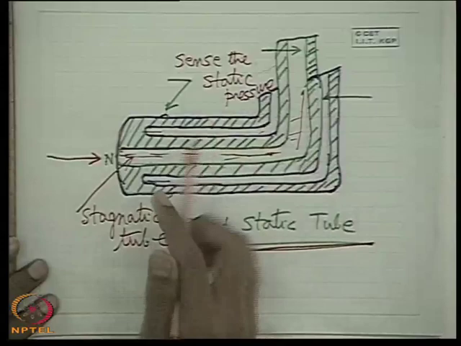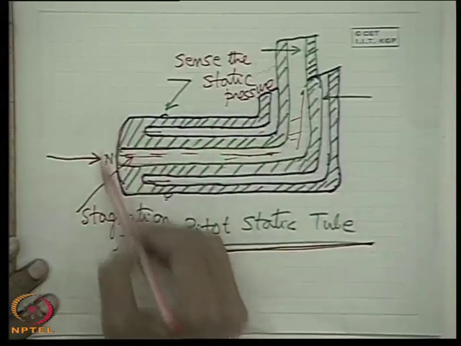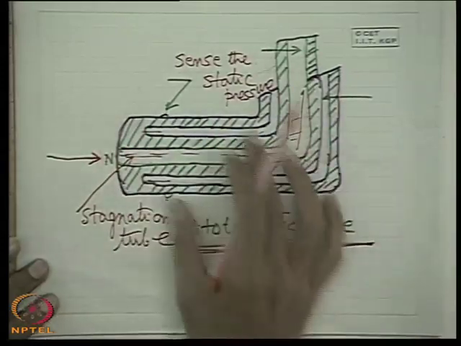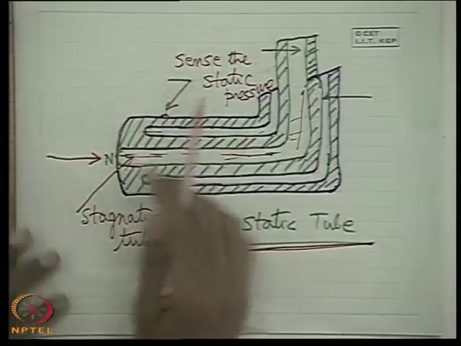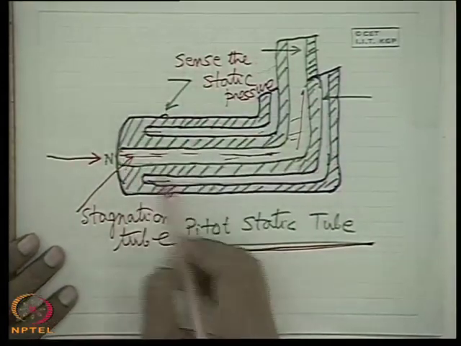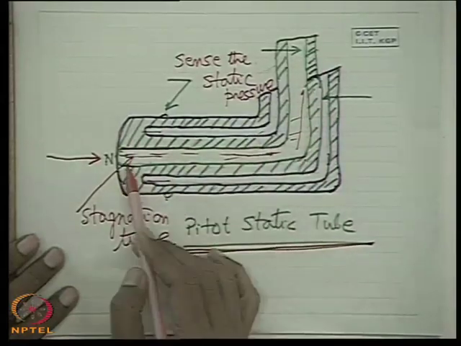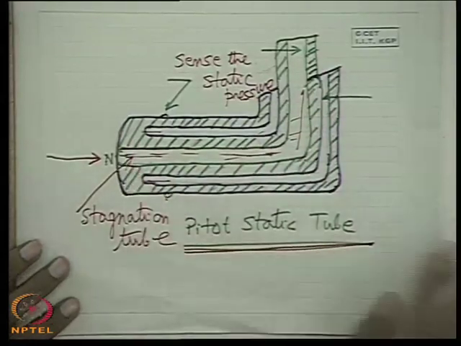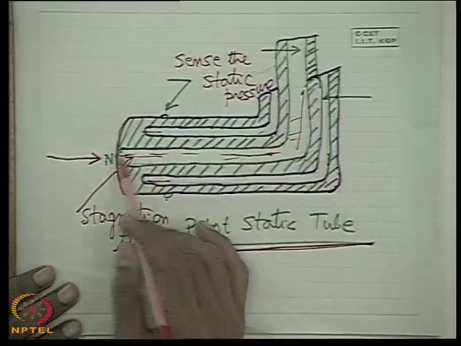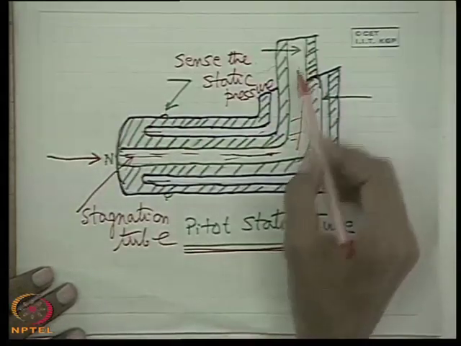This is inserted. It is very small, but I have made this exaggeration, this amplification, for clarity in the drawing. This is a very small tube. These dimensions are negligibly small compared to the dimension of the duct, so that this does not put any disturbance to the flow field. Otherwise the flow field is disturbed. However, whatever small this dimension may be, the flow field is usually disturbed.